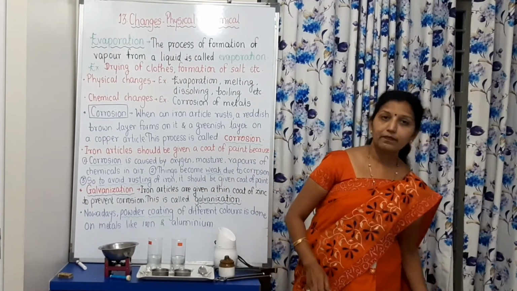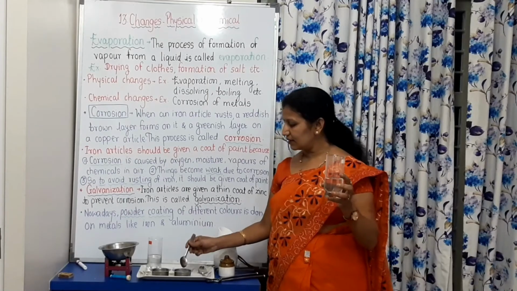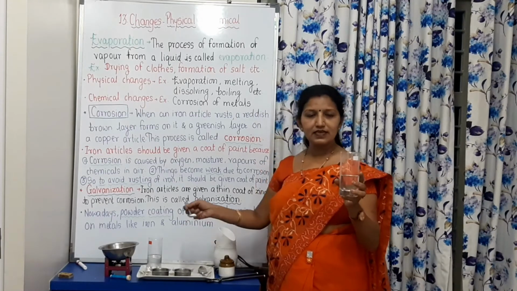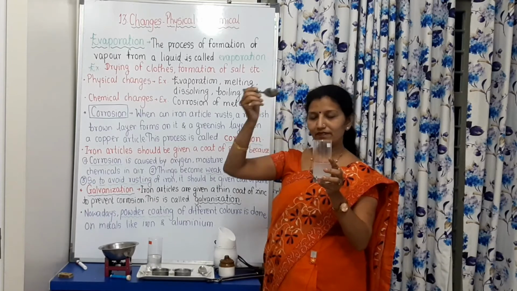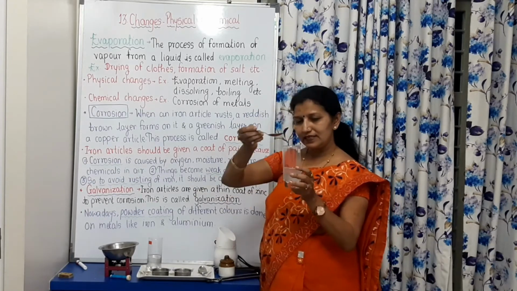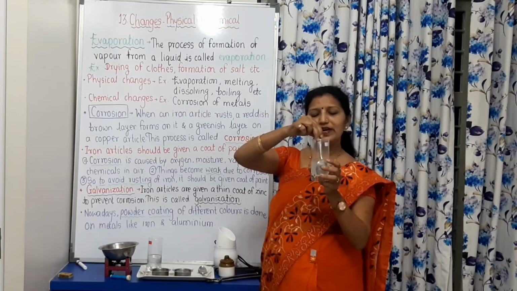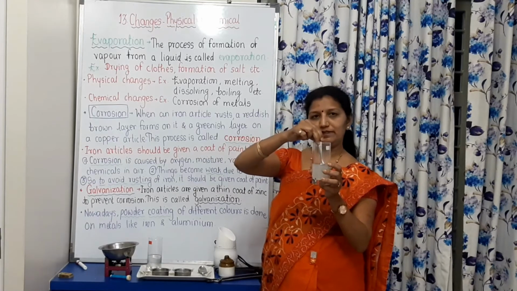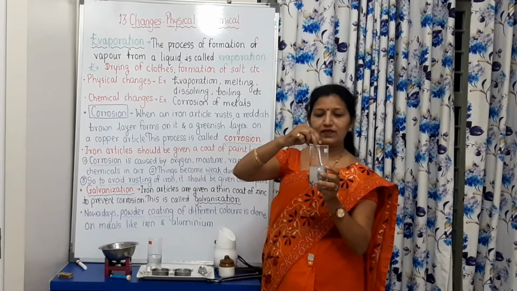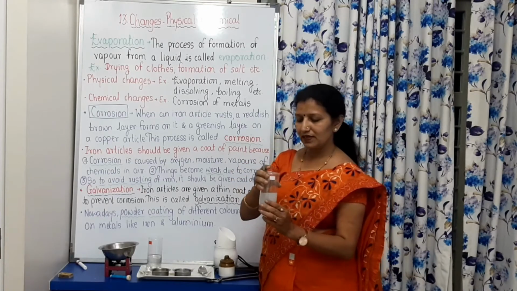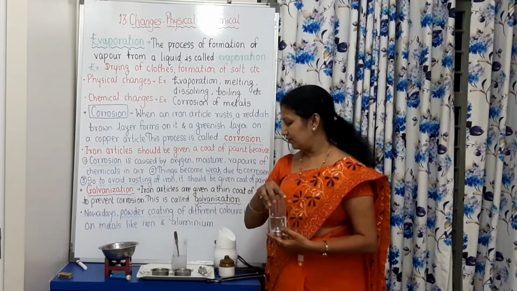See, I had taken water in two glasses. And in this first glass, what I am going to do, I am adding salt. And if I stir it, it will completely dissolve in water. This process is called dissolving. Salt is soluble in water and that's why it gets completely dissolved in water.